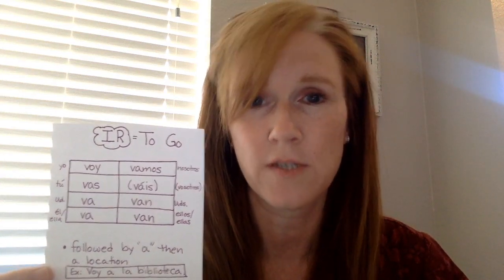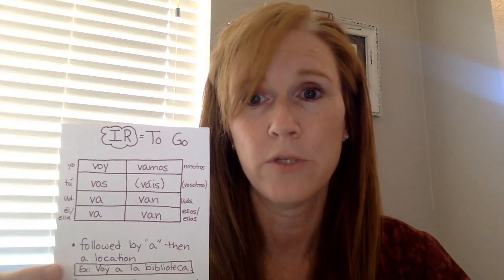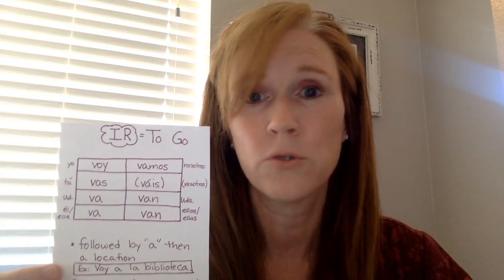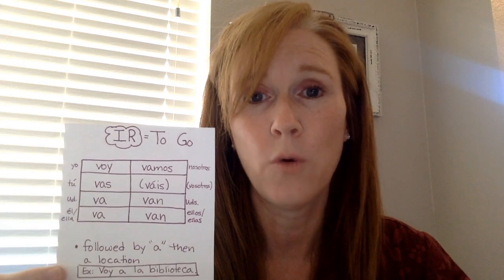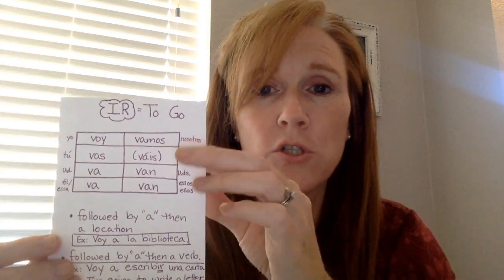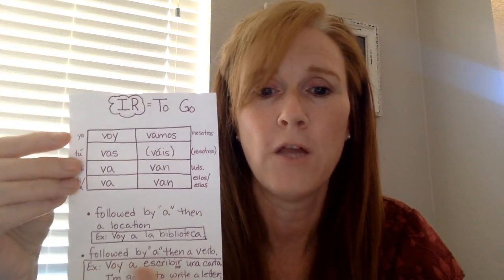Now, you can also use ir to talk about the future. It's called the simple future. And like we do in English, I'm going to go to the store. I'm going to eat lunch later. So if it's something that you're going to do, you still follow it with an a. Followed by a, but then a verb. So we say ir plus a plus an infinitive form of a verb. That second verb is always in the infinitive form.